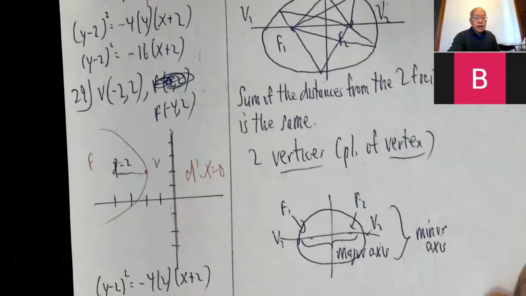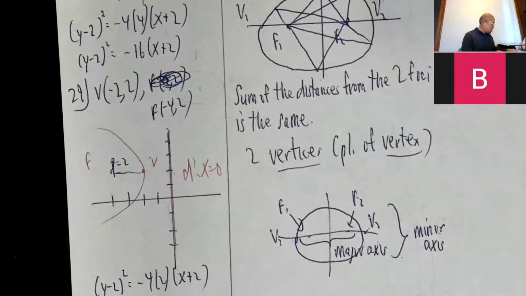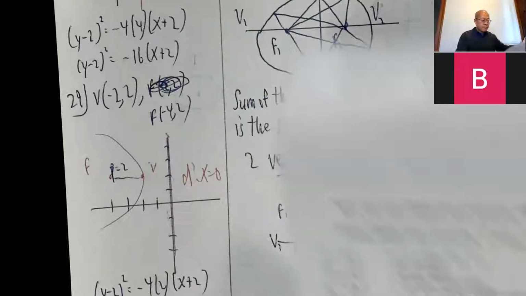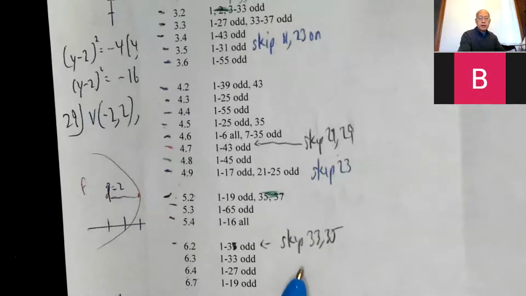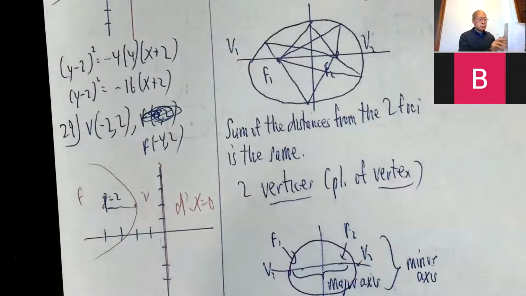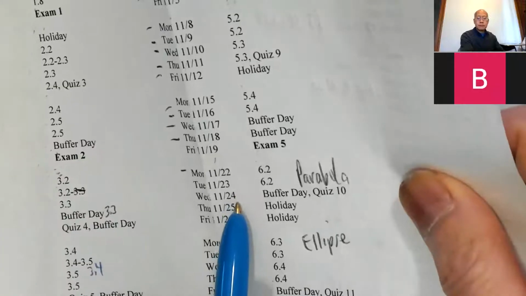Okay, finally 29, and then I'm done with the section. Which means I can completely knock off 6.2, skip 33 and 35. So we're right on schedule, pretty much.